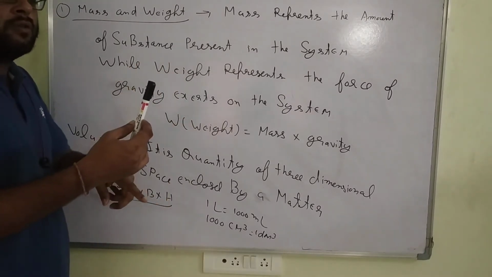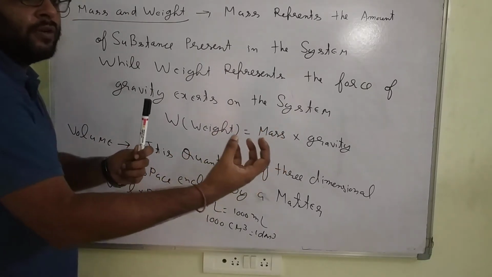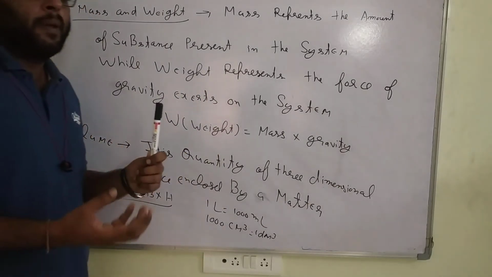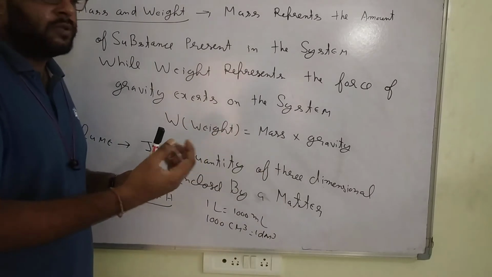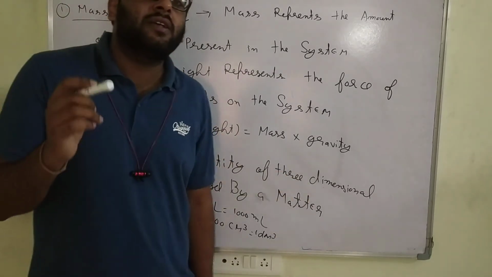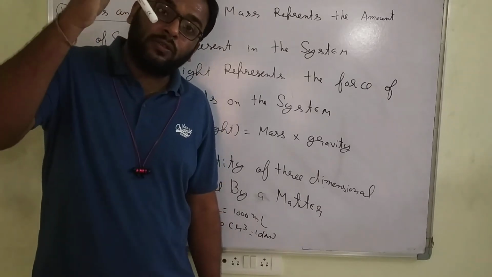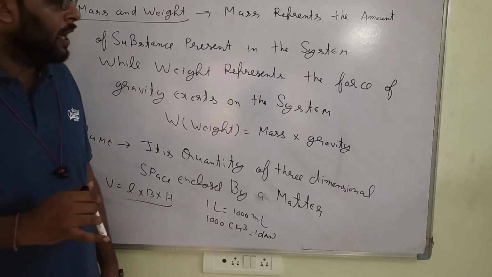Earth has a different gravity constant. Moon has a different gravity constant. Mars has a different gravity constant. You have seen that on the moon, people are walking and jumping from one place to another over a huge distance. What is the reason? Because gravity is less. Due to gravity, everything goes downwards towards its center point. Are you getting my point?